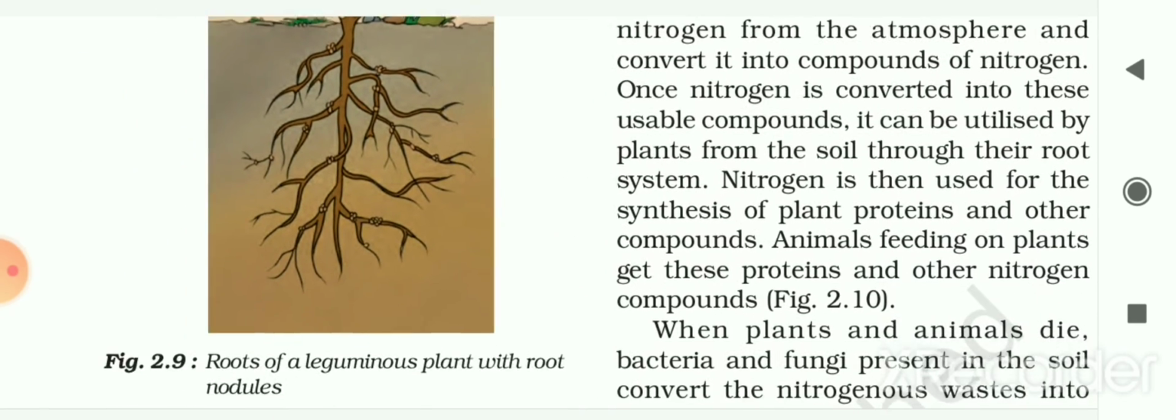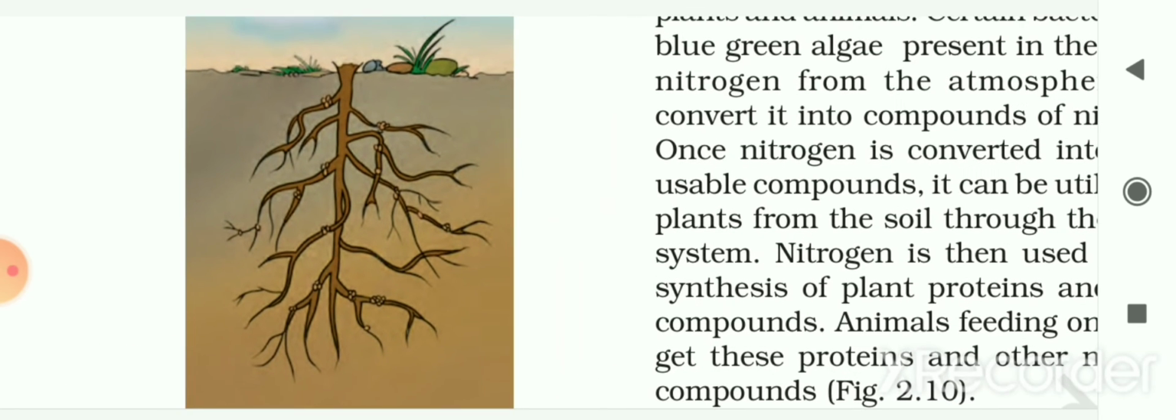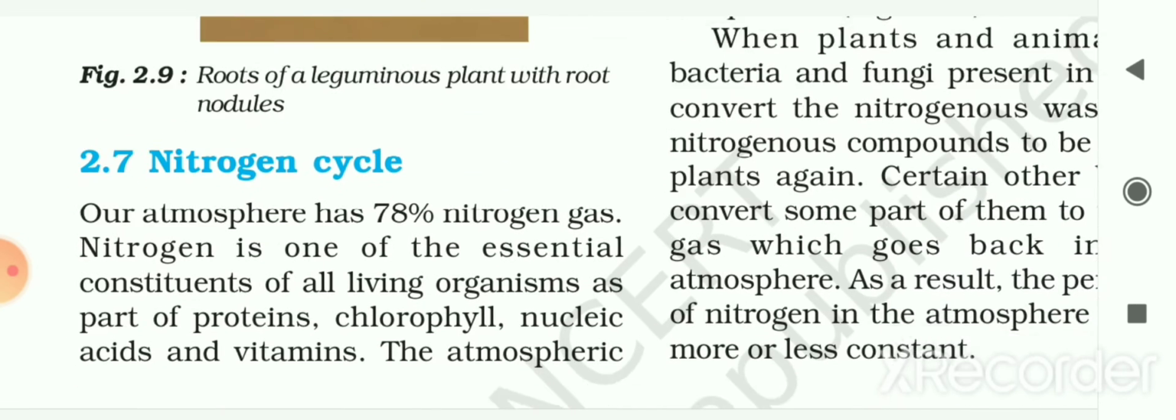So here, first, roots of leguminous plants with root nodules are also shown to you. These small dots are the root nodules of this leguminous plant that are present in the roots of these plants. And in these root nodules, rhizobium bacteria take shelter and they fix the atmospheric nitrogen into the soil. So now let us see the nitrogen cycle.